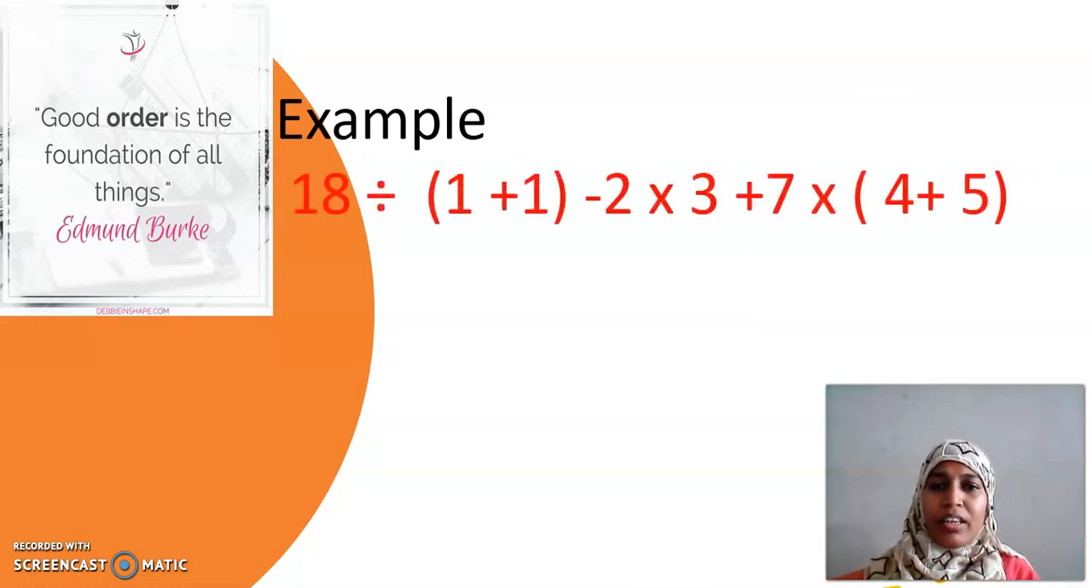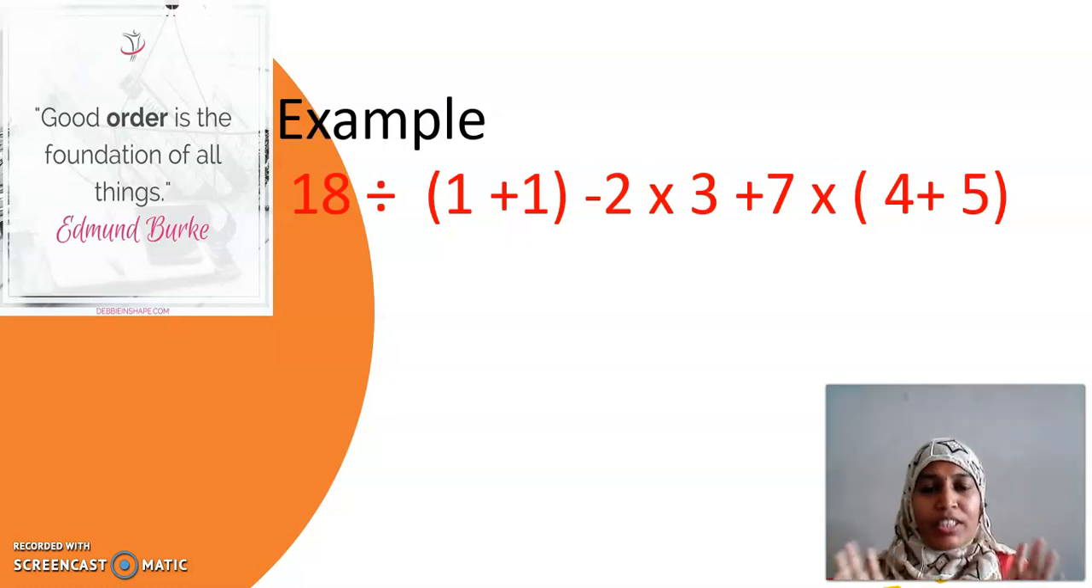18 divided by (1 plus 1) minus 2 into (3 plus 7) into (4 plus 5). Now I could see all your faces. Ma'am, what is this? It's a very big expression. We couldn't understand. It's very simple if we follow a proper order. Okay? What is the order we are going to recall now? It is nothing but BODMAS.